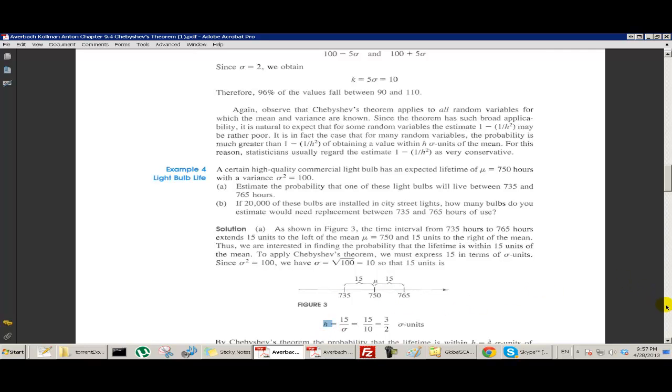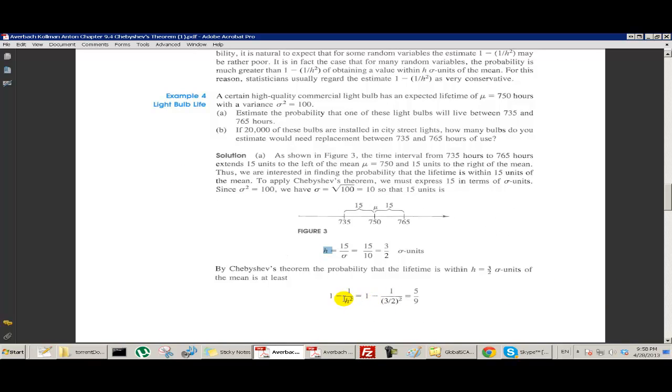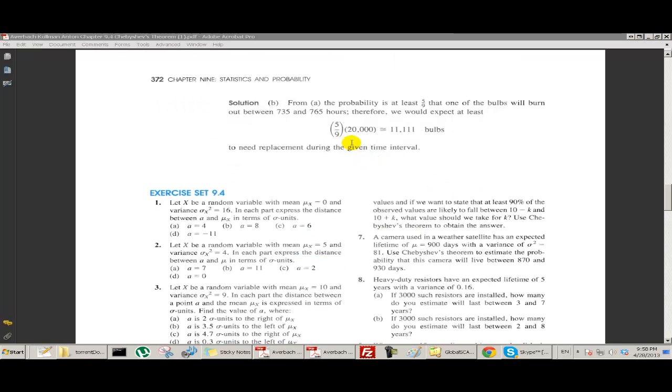We can just put that into the formula. We get 1 minus 1/1.5 squared, which turns out to be 5/9. So we know that 5/9 of all of the observed values must fall between here and here, which is what they use here.